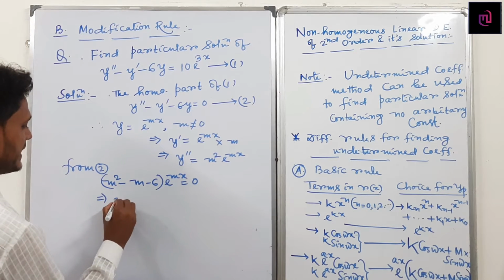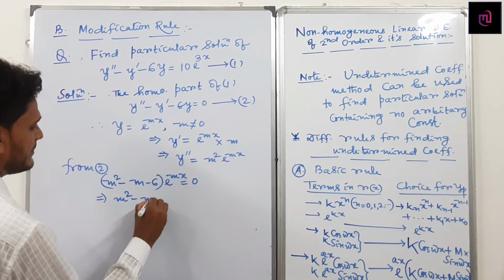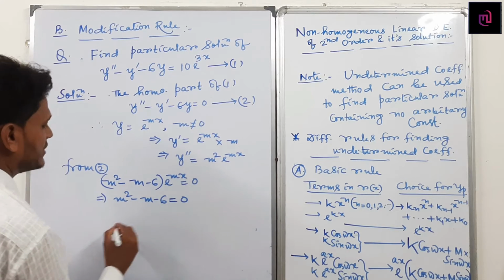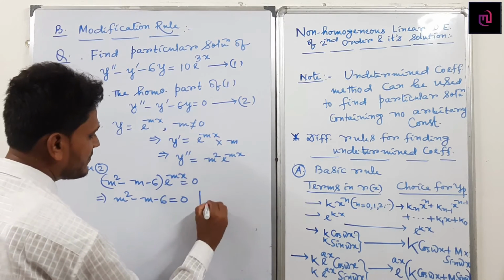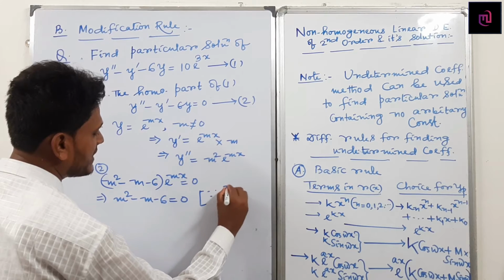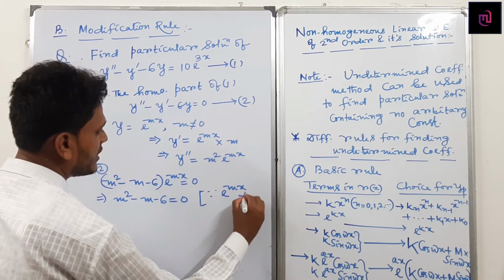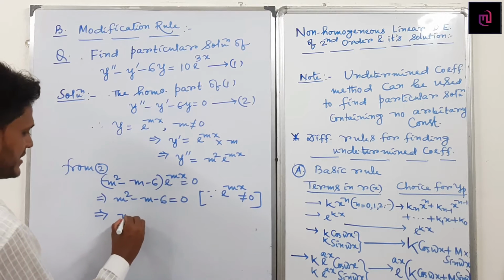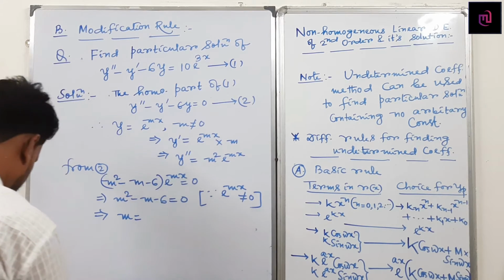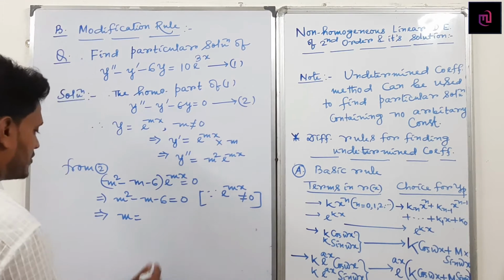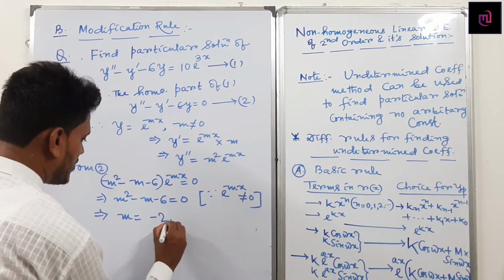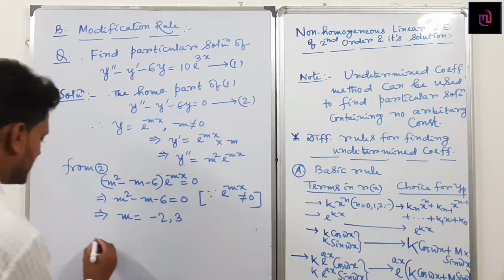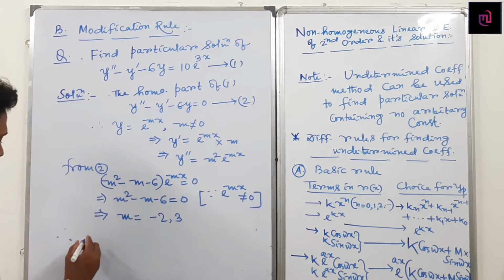So m^2 - m - 6 = 0, since e^(mx) is not equal to 0. Then m = -2, 3.